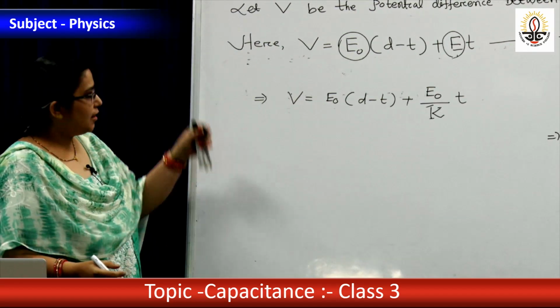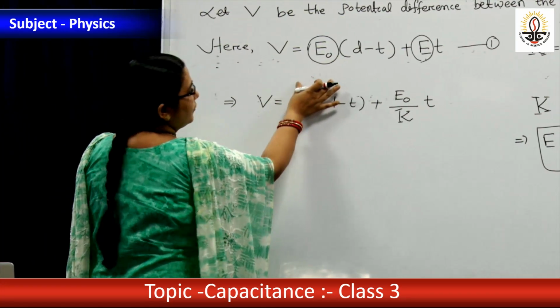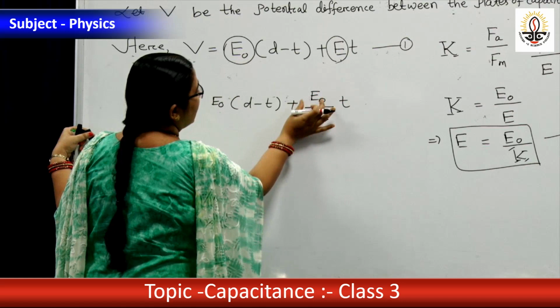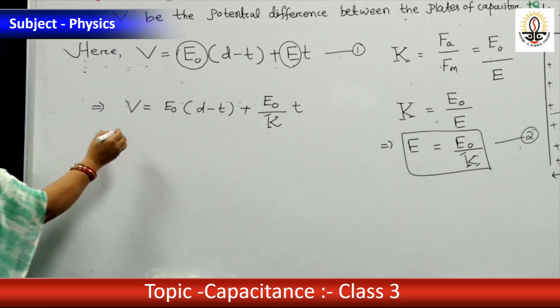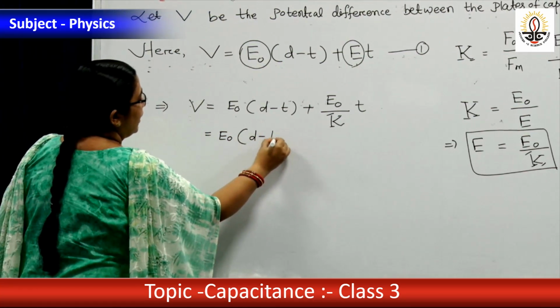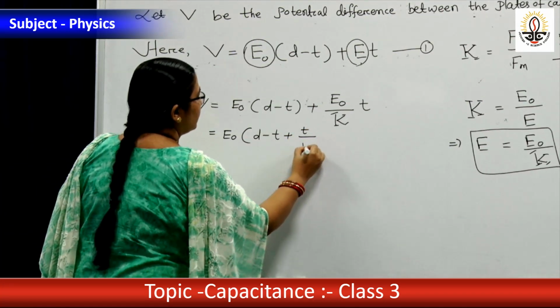Just going in a simpler way. First one is the potential difference in air, then the potential difference in the dielectric. Then for simplification, convert this E into E0. Then we can take E0 common: V equal to E0 times (d minus t plus t by K).